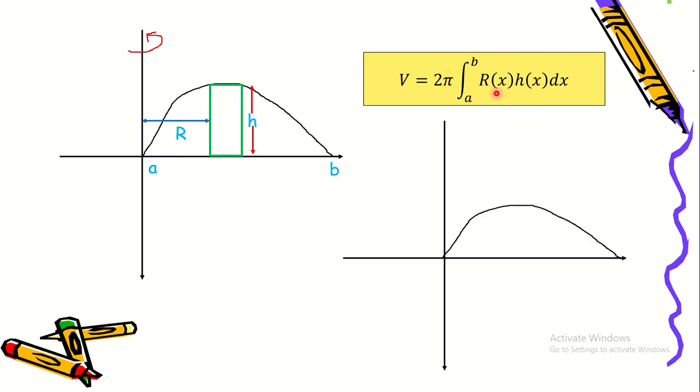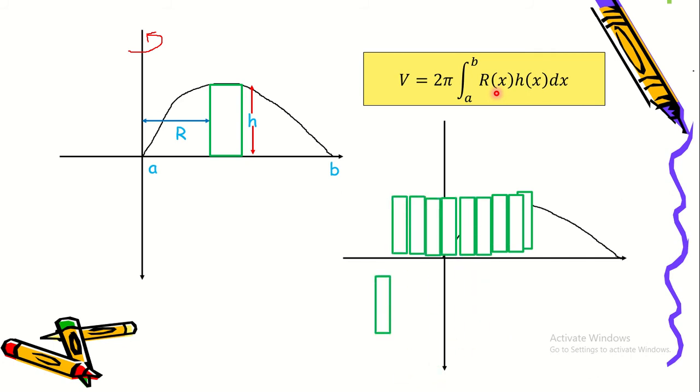So if the rectangle or the shell will be rotated, this will look like that. So nandyan yung mga shells or rectangle natin. So it will look like a cylindrical. So nandito kanina yung radius natin. Ito yung radius natin mula dito sa y-axis hanggang dun sa rectangle na dinrawing natin kanina. And then this is the height.